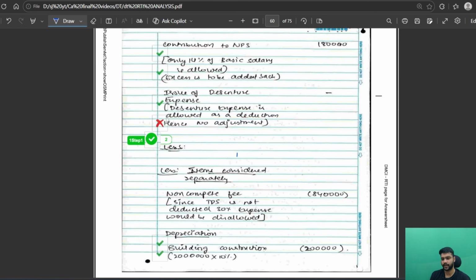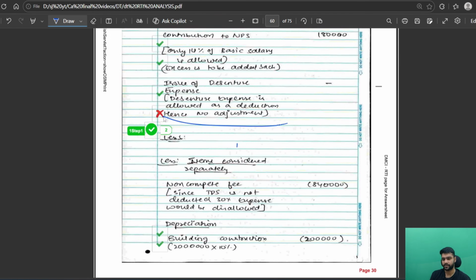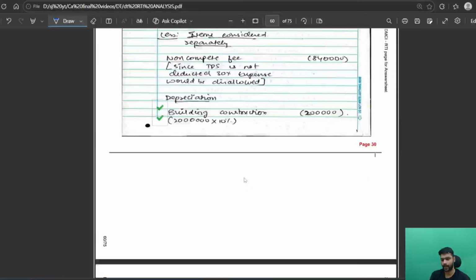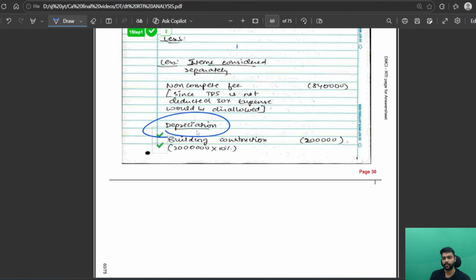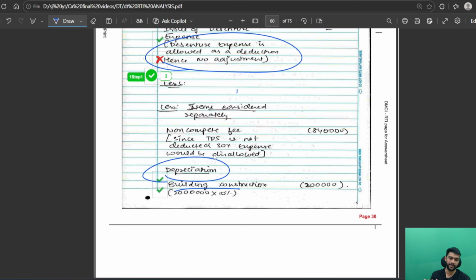This is correct, this is correct, this is correct. Okay, but my explanation was not wrong, but still gave me marks. It's fine. Now coming to the depreciation part, it is a very good concept because firstly you have to calculate the building's depreciation. Secondly, you have to include that building in your expense as well.